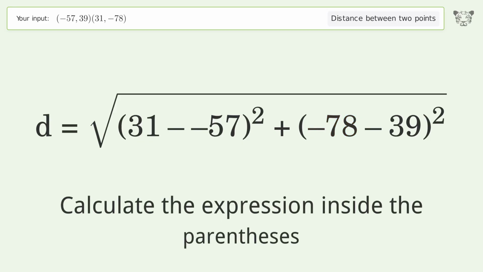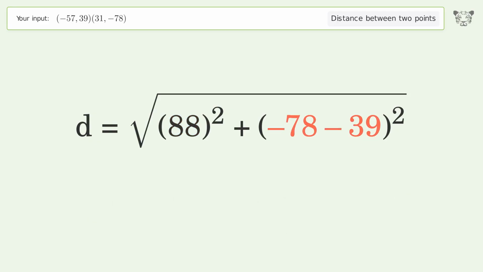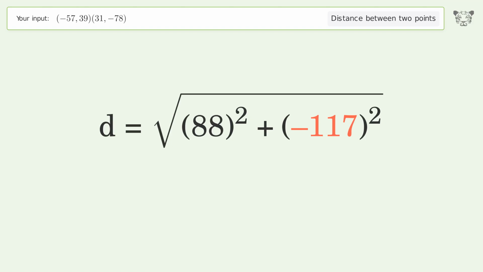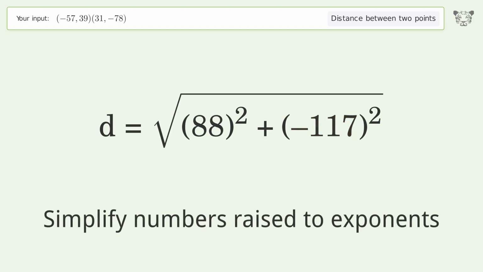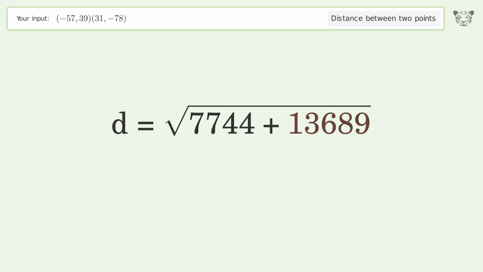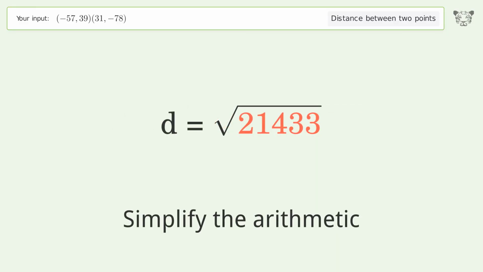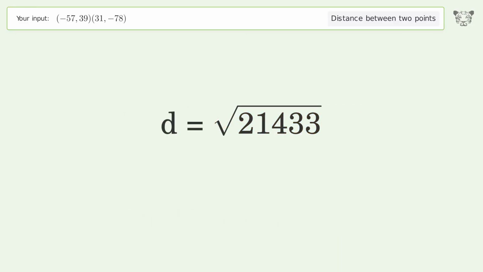Calculate the expression inside the parentheses. Simplify numbers raised to exponents. Simplify the arithmetic. And so the distance between the 2 points is the square root of 21,433, or 146.4.